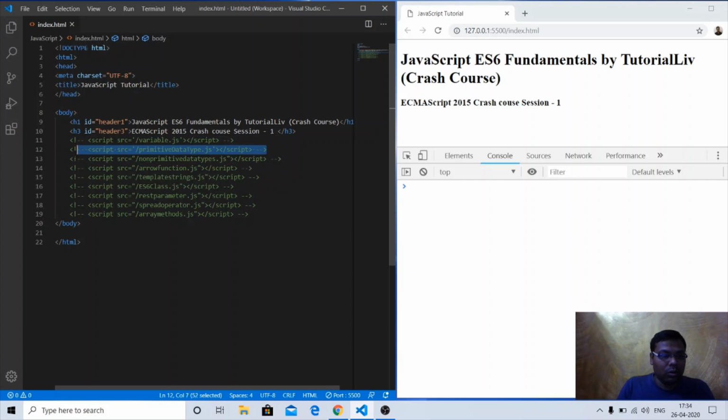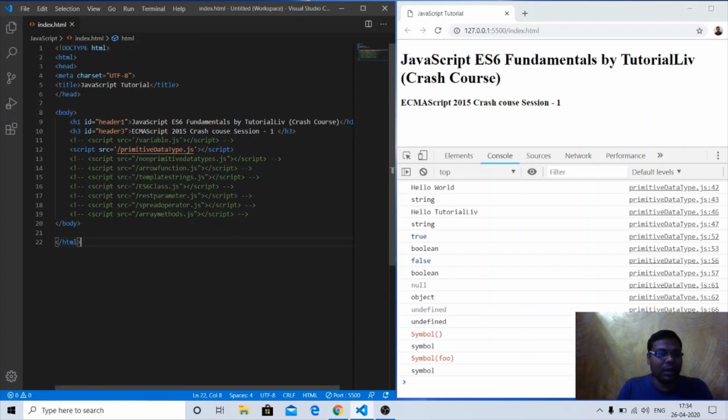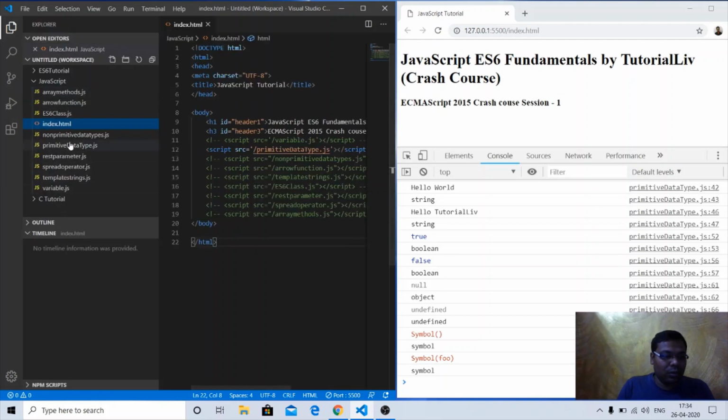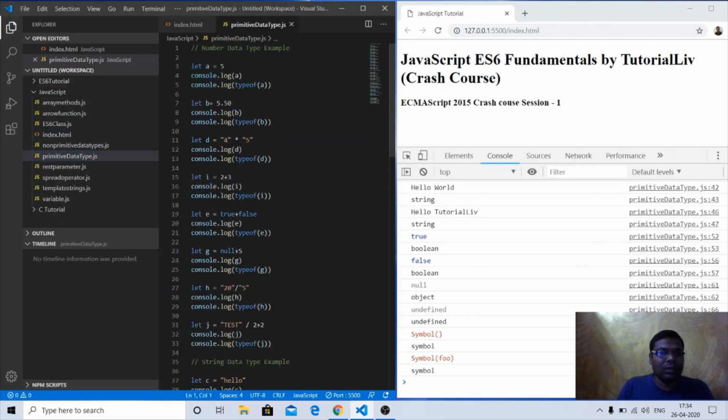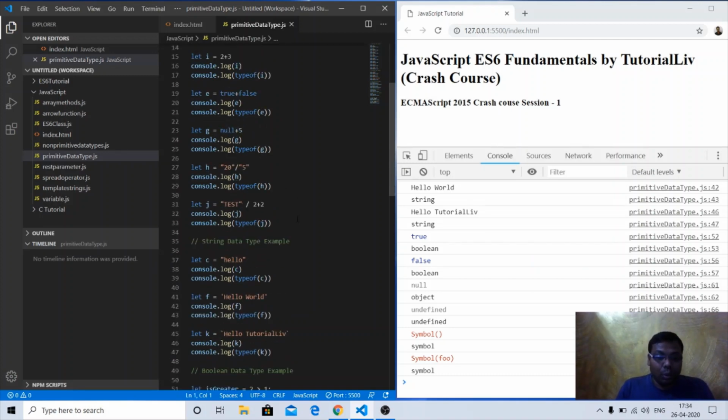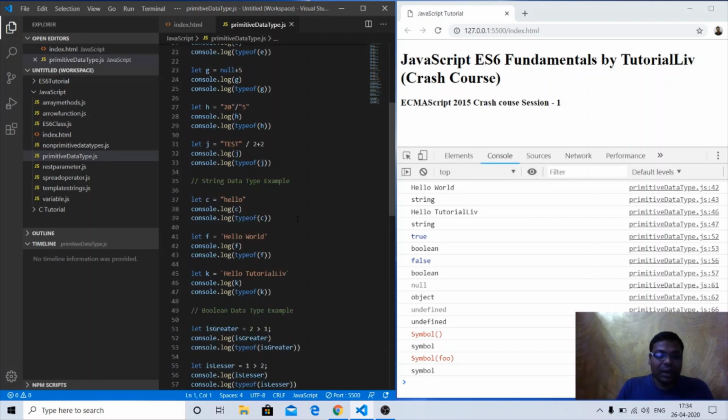Now we'll move on to the primitive data types. So there are in JavaScript two types of data types. One is primitive type and the second one is a non-primitive type. Primitive data types are the data types that we have been using from a very early point of time, like the number, the string, the boolean, undefined, and